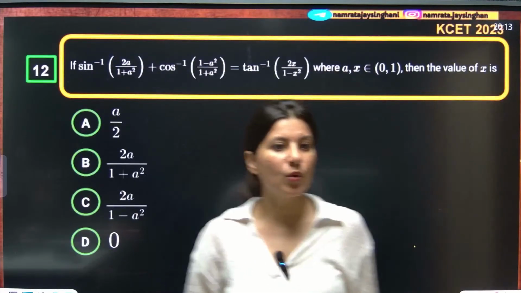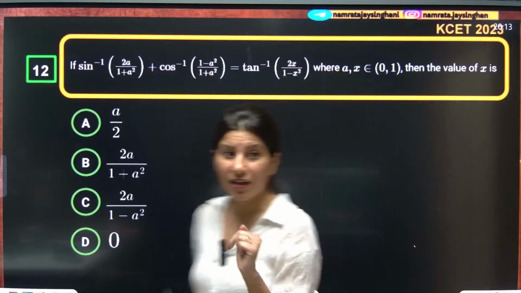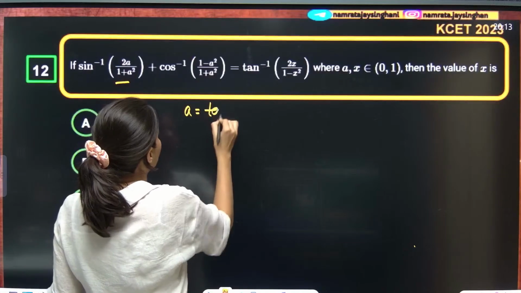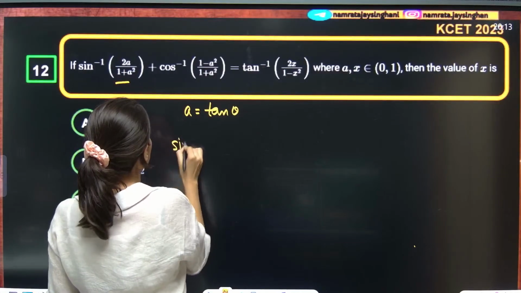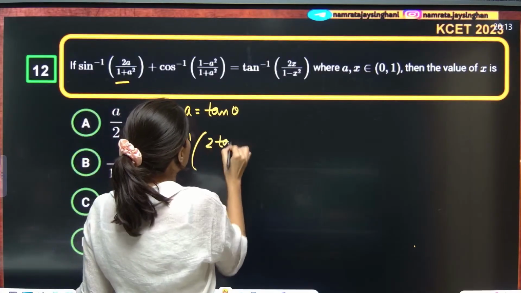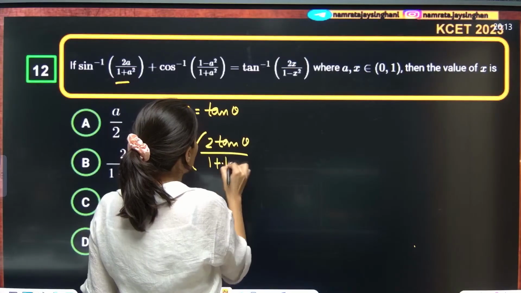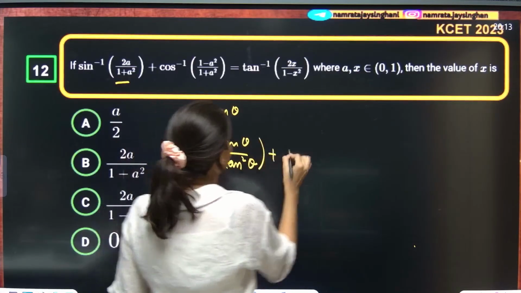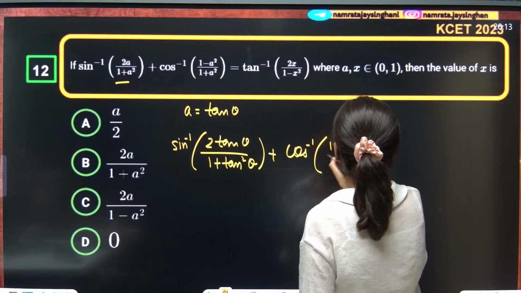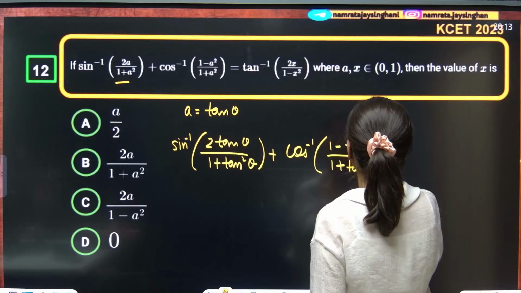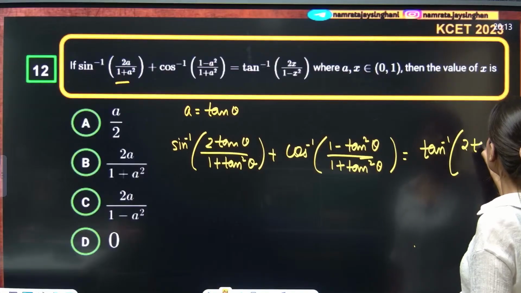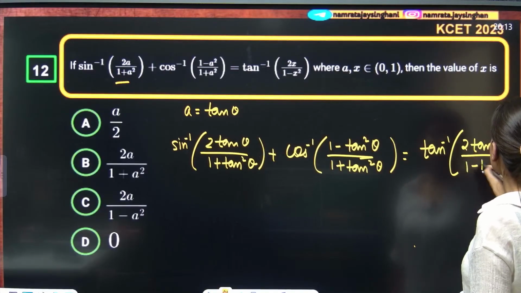Sin inverse 2a upon 1 plus a square. See here, the moment I see this inside thing, put a is equals to tan theta. Why are we doing that? Because we know sin inverse 2 tan theta upon 1 plus tan square theta, plus cos inverse 1 minus tan square theta upon 1 plus tan square theta, is equals to tan inverse 2 tan theta upon 1 minus tan square theta.